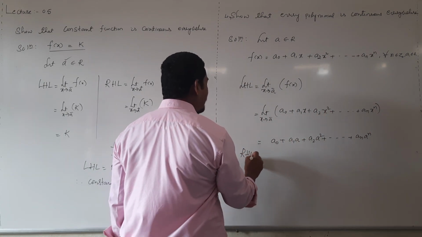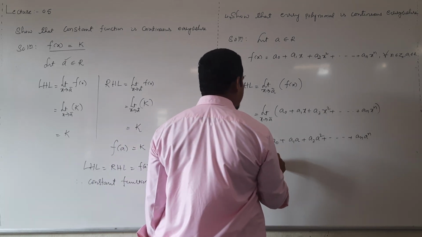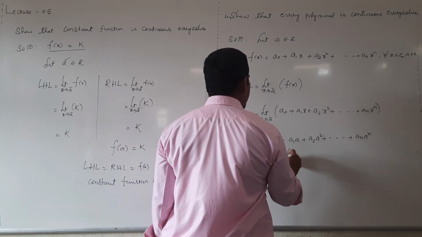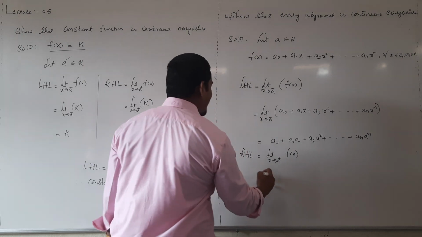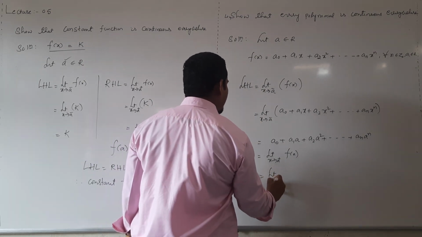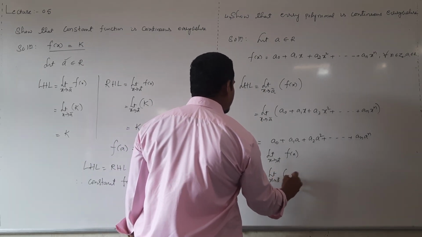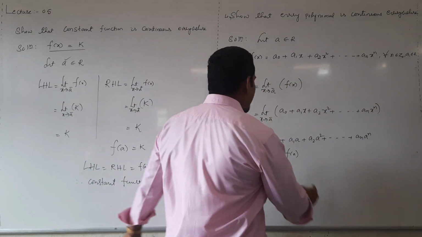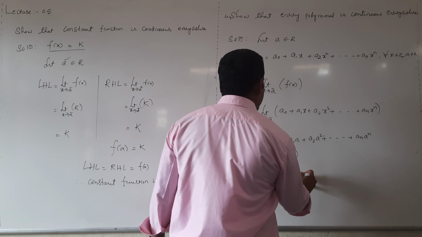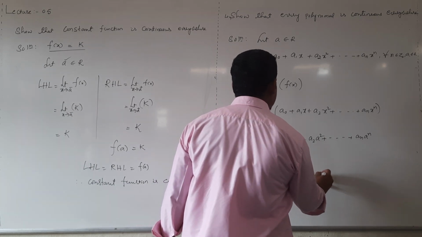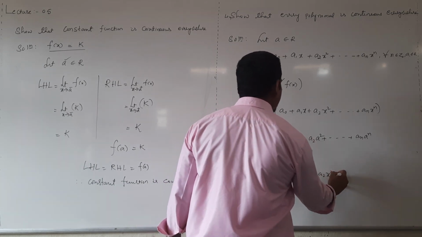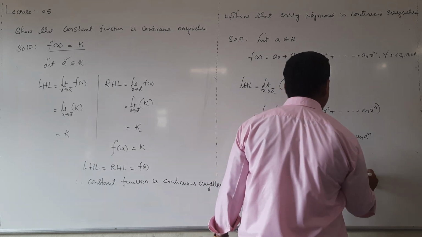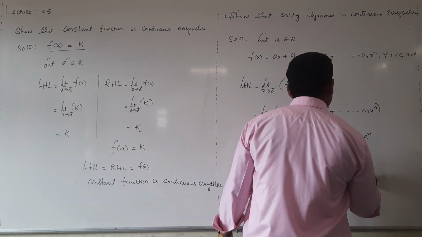Then evaluate right hand limit, that is limit extending to a plus in general function f of x. Then replace our f of x extending to a plus. What is f of x? F of x is a polynomial, that is a0 plus a1x plus a2x square plus and so on plus an x power n.